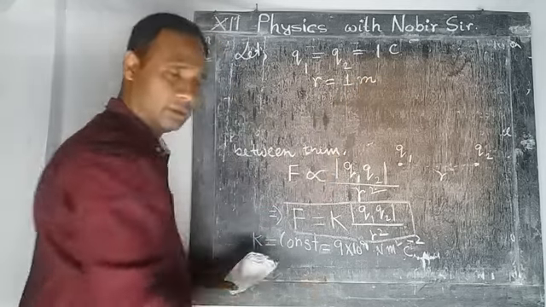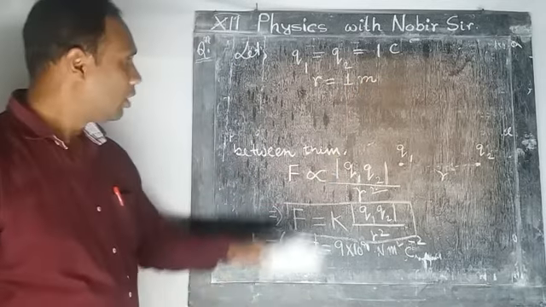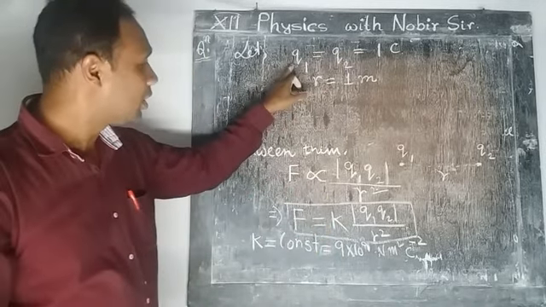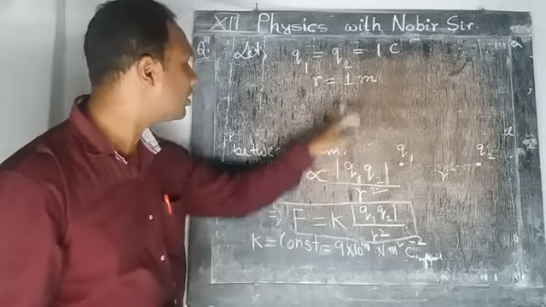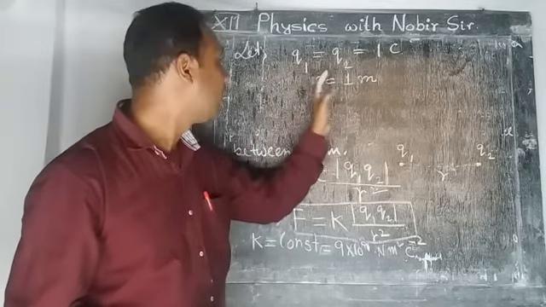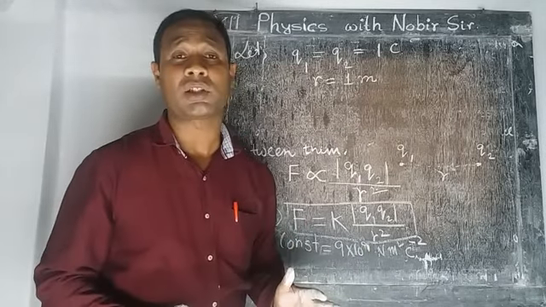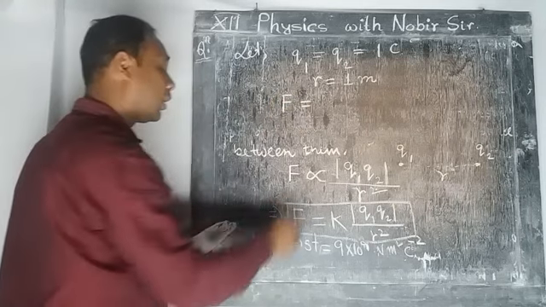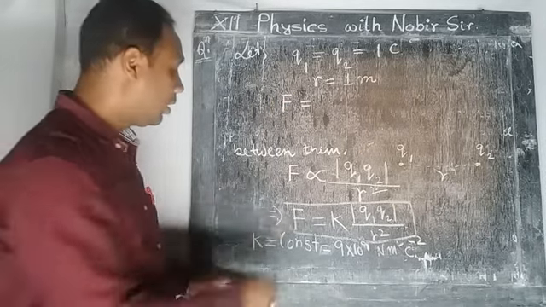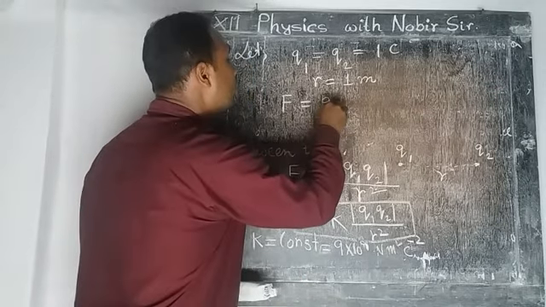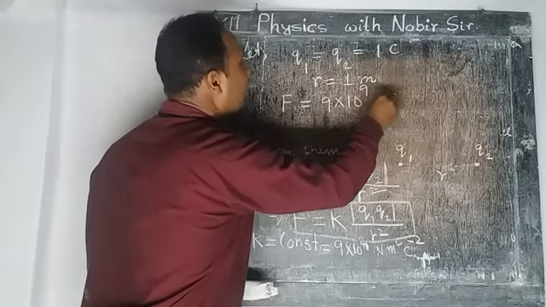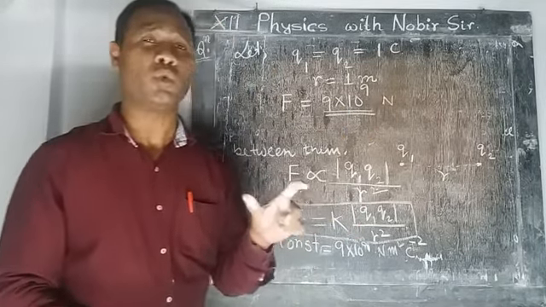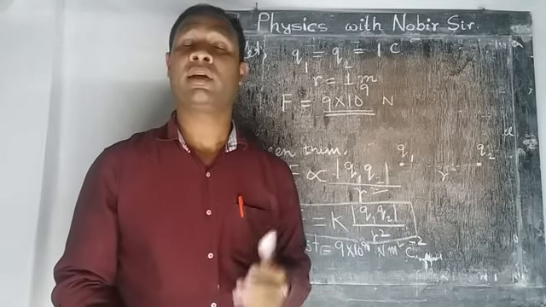Then what happens? This is a supposition. Suppose Q1 is the charge of the first charge and Q2 the second charge, each 1 Coulomb, and R, the distance between the two charges, is 1 meter. From this equation the force between these two charges will be K, which is 9 into 10 to the power 9 Newton. Very clear? Because Q1 is 1 and Q2 is 1, 1 into 1 divided by 1 is 1, so ultimately just K remains, and the value of K is 9 into 10 to the power 9. So when Q1 and Q2 are 1 Coulomb and the separation is 1 meter, the force between the two charges will be 9 into 10 to the power 9 Newton.